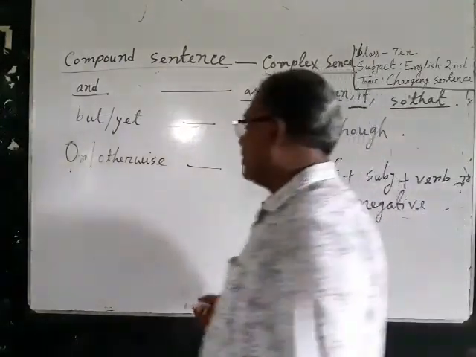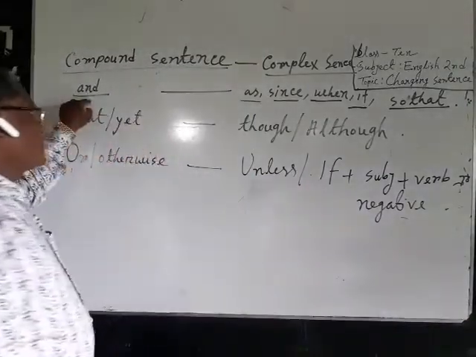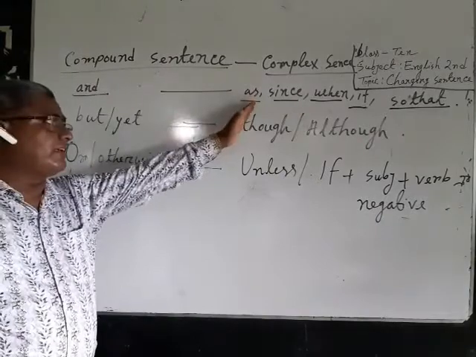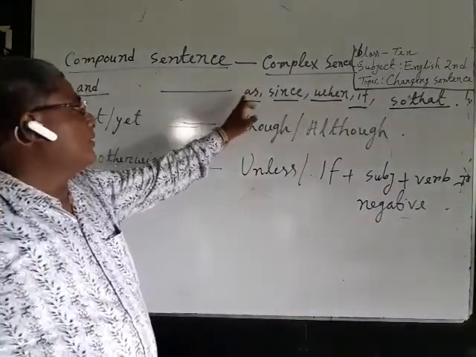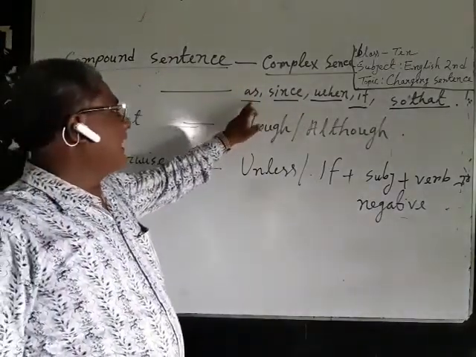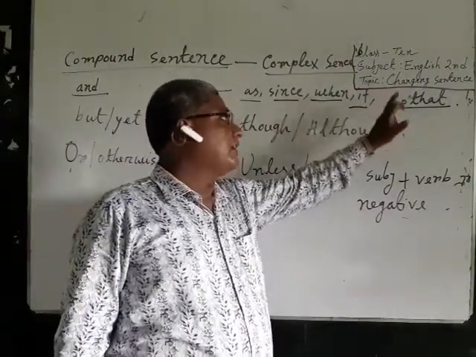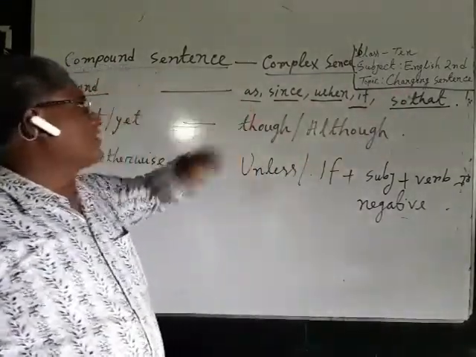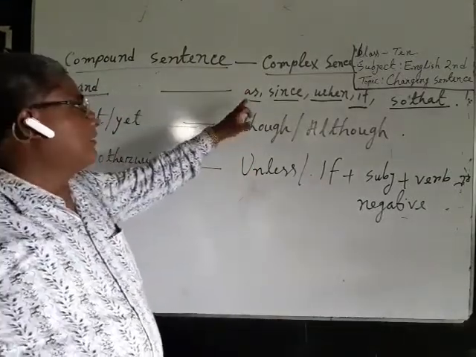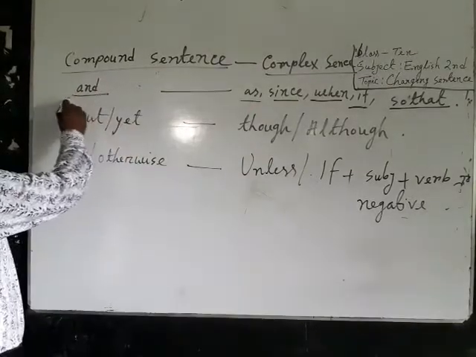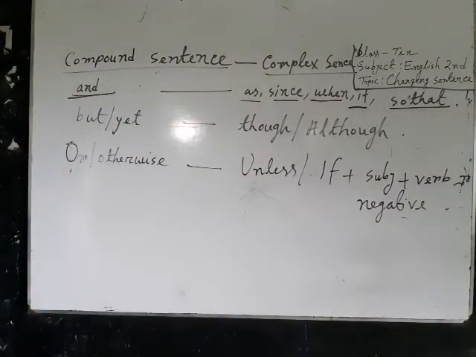I repeat, you have to add as, since, when, if, so that, and many other subordinating conjunctions. And I have already told that and is coordinating conjunction. Now I would like to give an example.